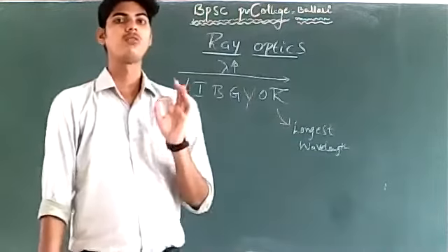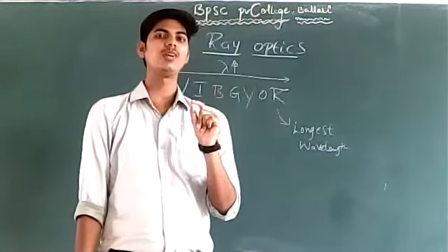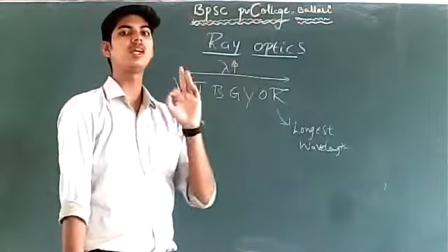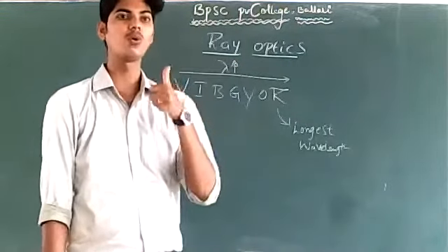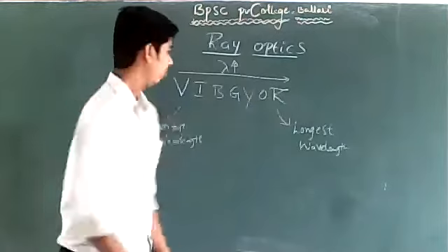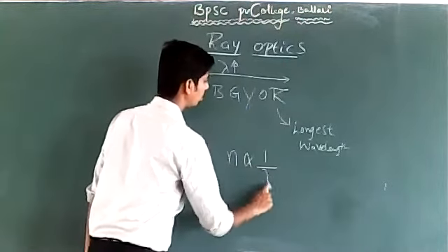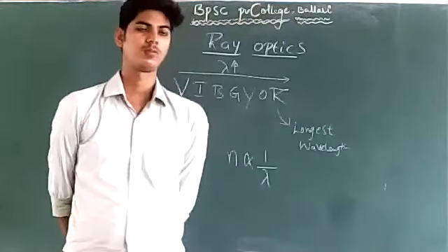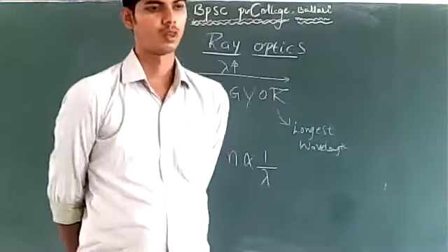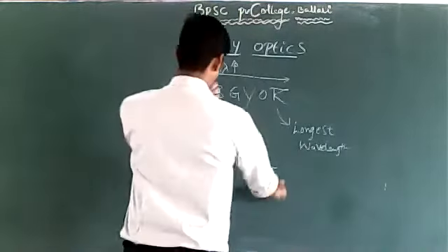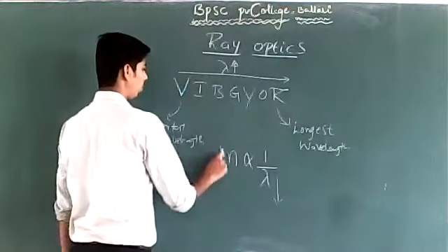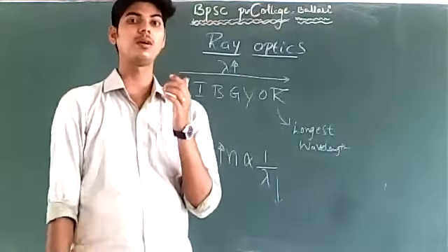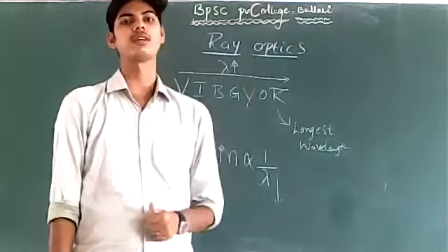Can you tell me for which color of light the refractive index of a medium will be maximum? For which color of light will the refractive index be maximum? We know that refractive index is inversely proportional to the wavelength of light. Less is the wavelength, more is the refractive index of the medium. Remember this fact. Based on this fact, I will be explaining dispersion of light.